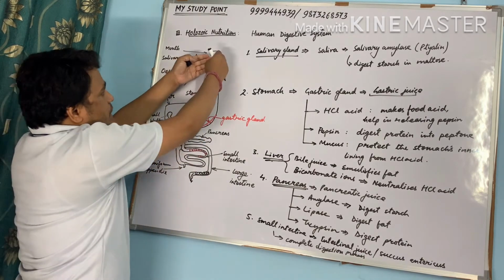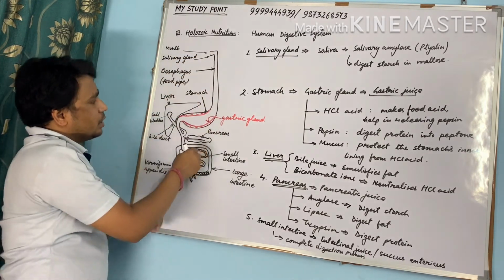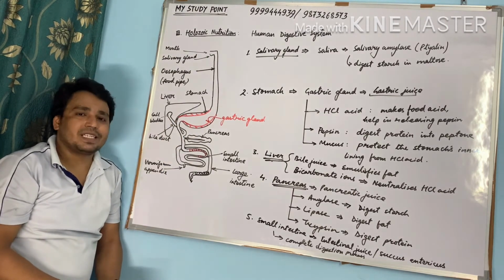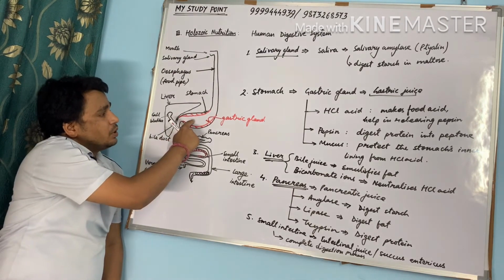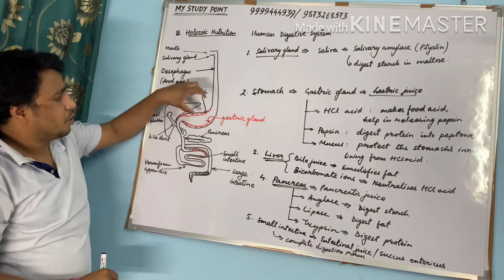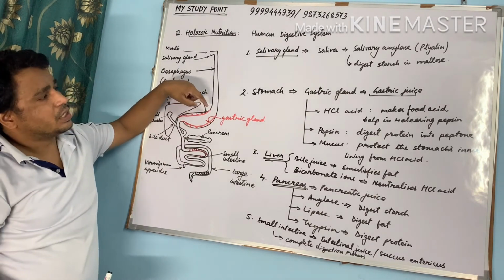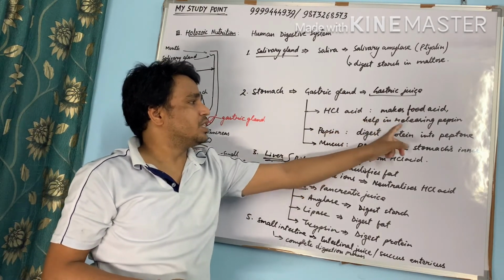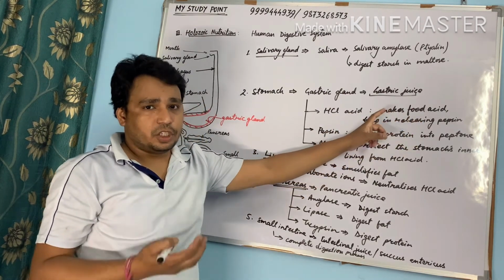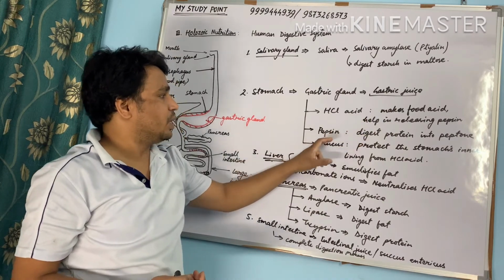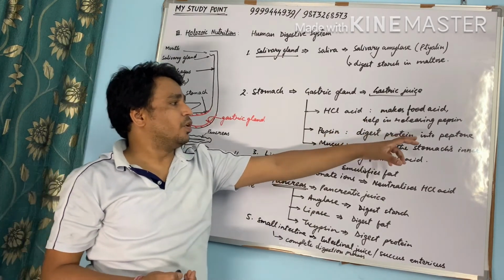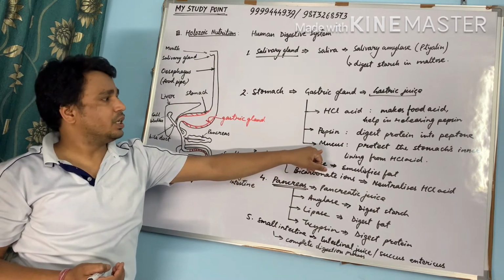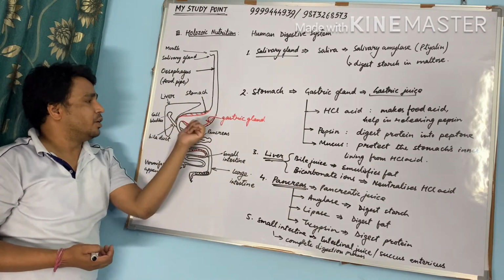Now esophagus rhythmically contracts and expands in order to push the food downward to the stomach, called peristaltic movement or peristalsis. When the food comes into the stomach, there is a gland called gastric gland, which releases three things. Hydrochloric acid makes food acidic, helps in releasing pepsin and kills germs. It also digests fat. Pepsin digests protein into smaller pieces called peptone. Now mucus doesn't have any digestive function. It just protects the stomach from hydrochloric acid.